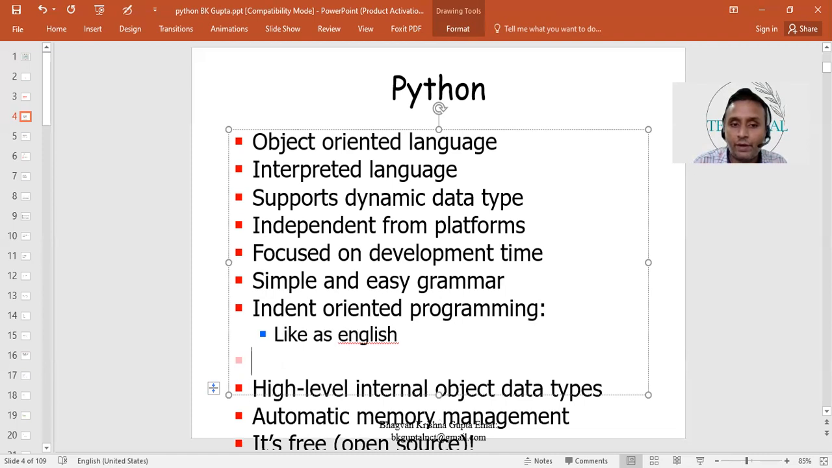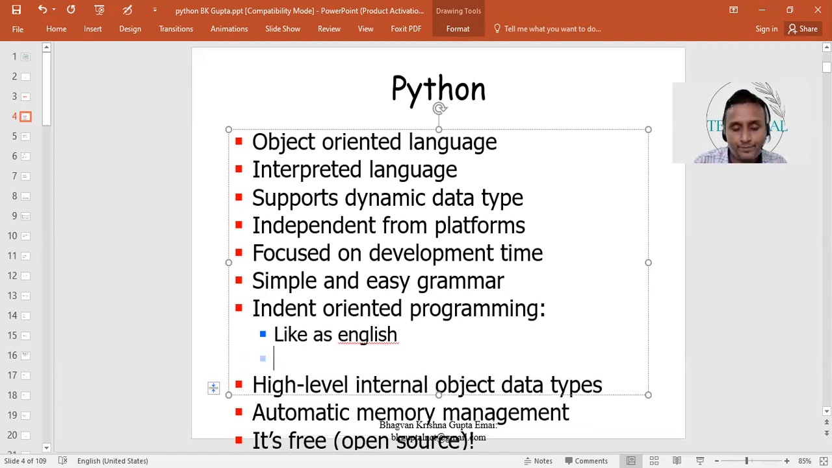If we want to write one more statement, then we also have to add some indent, and after that we can write. So whenever we add indent, that means this set of statements is part of the top heading. So this is related to indent oriented programming. Python is a simple and easy to use programming language.